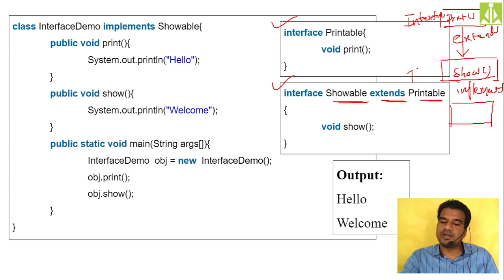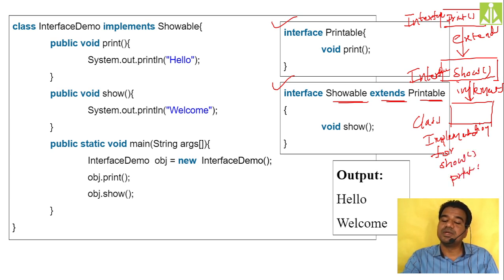This is an interface, this is also an interface, and this is my class. So when my class is implementing such a thing, it has to give the implementation not only for the show method but also for the print method. So I need to have the implementations for both show as well as print. Both the methods I need to implement.